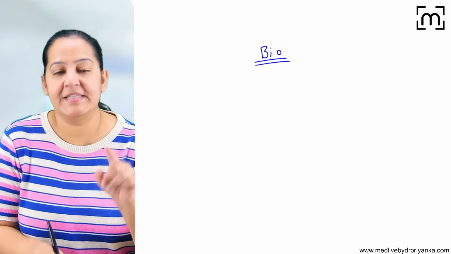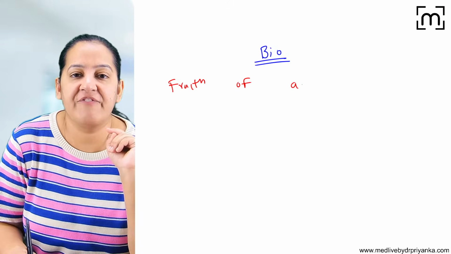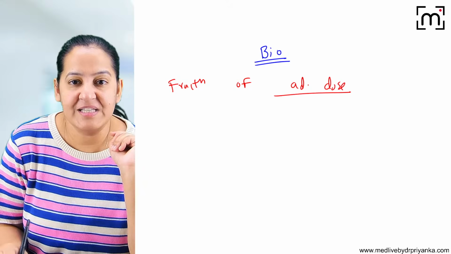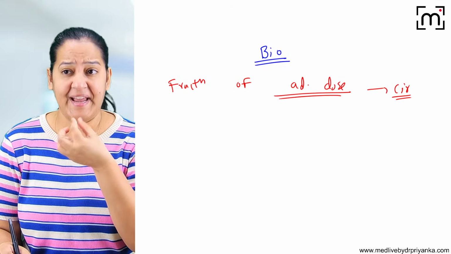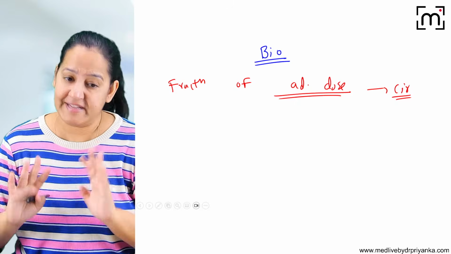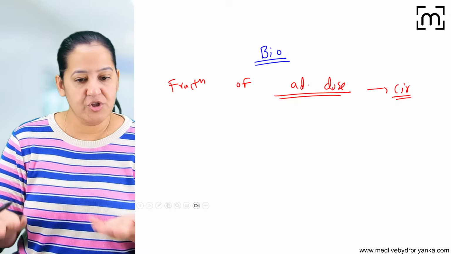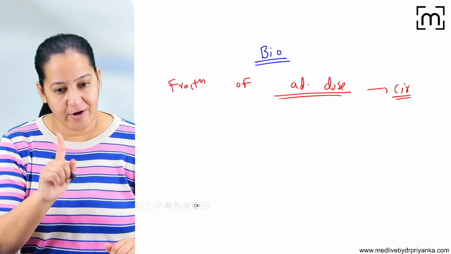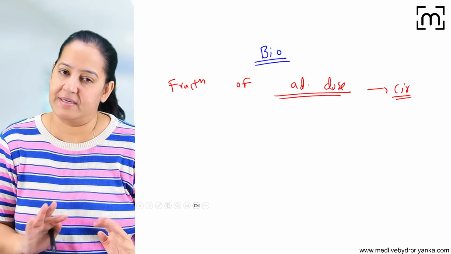Bioavailability is the fraction of the administered dose which is reaching the circulation in unchanged form. So if I'm taking a tablet of 100 grams, how much is reaching my blood? Ultimately, that is bioavailability. If I'm taking 100 and 50% is reaching my blood, bioavailability is 50%. Only one route has 100% bioavailability, that is the IV route. All the rest have less than 100%, that we have learned.